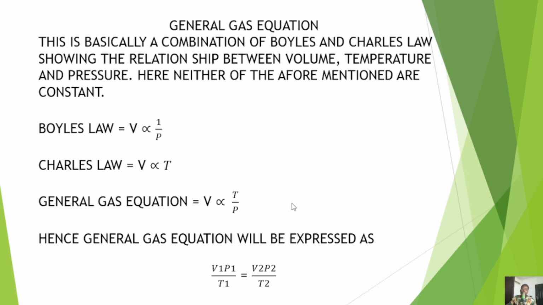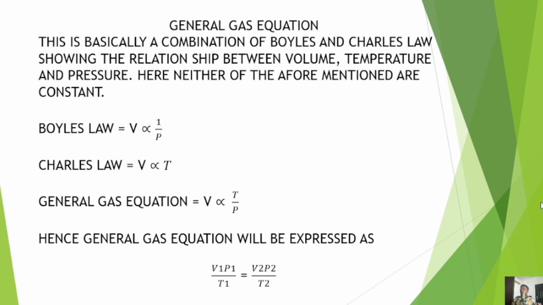Now, as I said, it is gotten by combining Boyle's law with Charles' law. When you combine this, you have that volume is directly proportional to temperature, which is Charles' law, and inversely proportional to pressure, which is Boyle's law. Hence, after combining, you would have a final expression of V1 P1 all over T1 equals V2 P2 all over T2. So this is what describes the general gas equation.